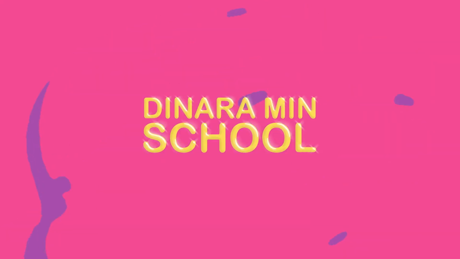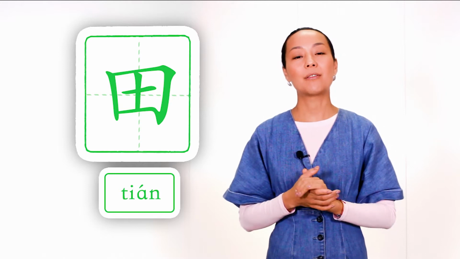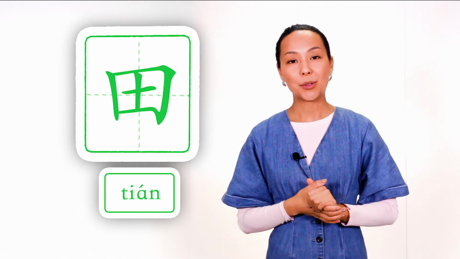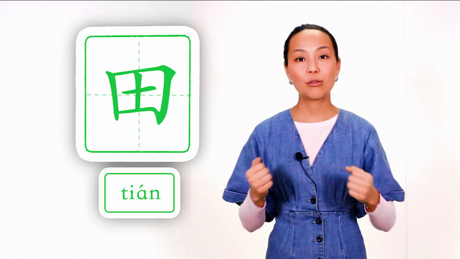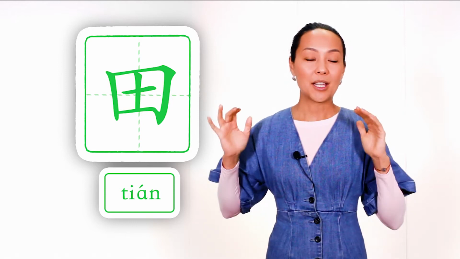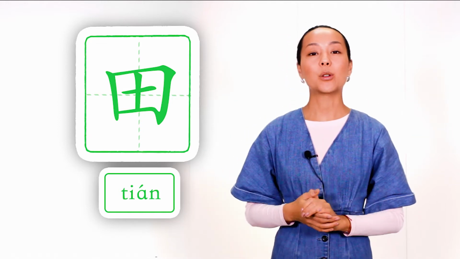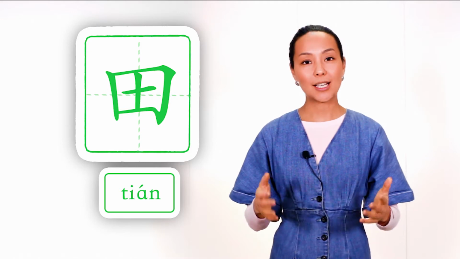Hi guys, in this lesson we're going to study radical field, 田. As you know, again, this radical is very important in Chinese culture because Chinese people are extremely hardworking and there are fields everywhere in China. This radical has only one form and it is used as a separate word. Now let's see how we write it.